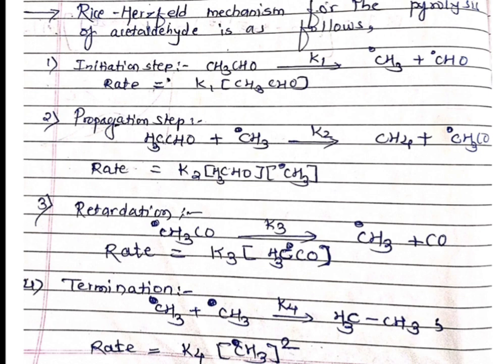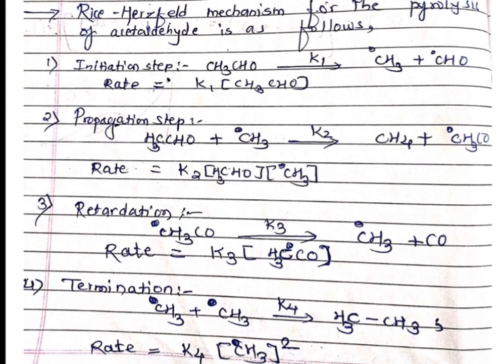This species is going to decompose, so the rate is equal to K3 times the concentration of the CH3CO radical.